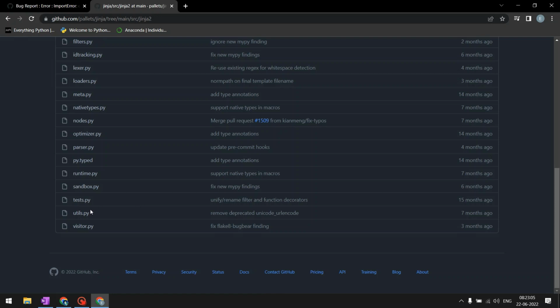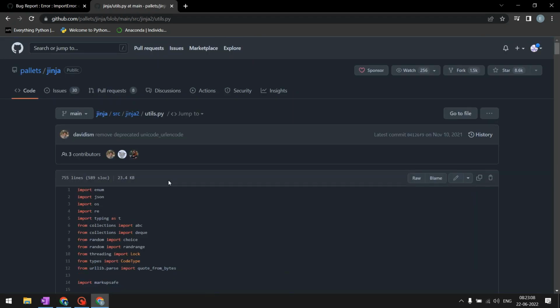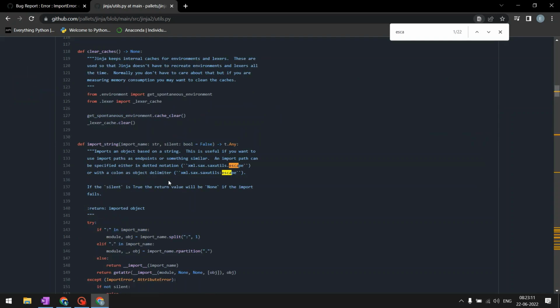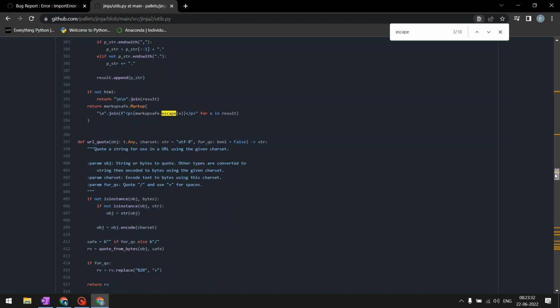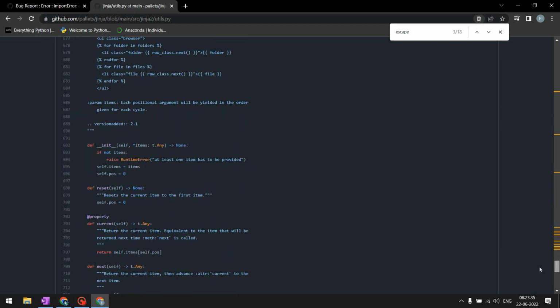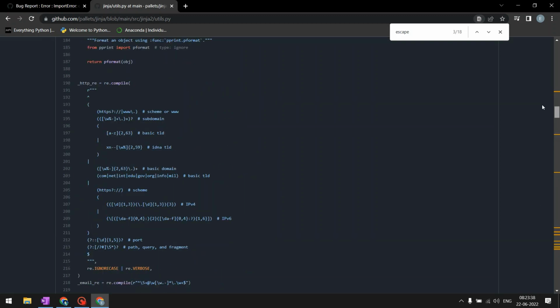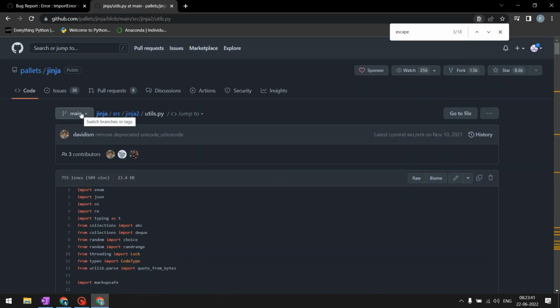And within this you have something called utils.py, as expected, and you're looking for escape, right? So there are 18 references to the term escape. Many of these are just within a docutils, or it is being called from some other function. If you see, markup safe is a file, and within that escape is being referenced. But there is no escape within the utils file at all, which means that it has probably been deprecated, right? So in this version of the code, for this file utils.py, escape is not an entity at all.